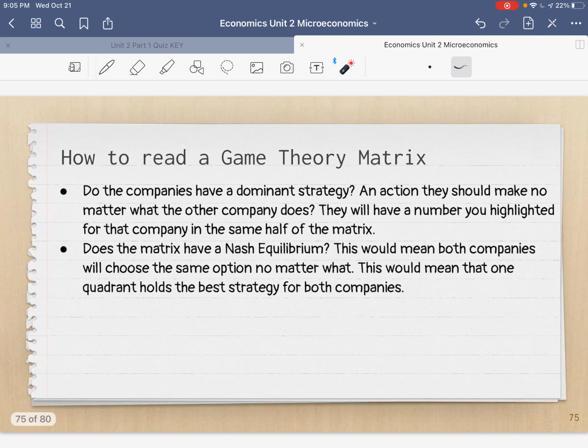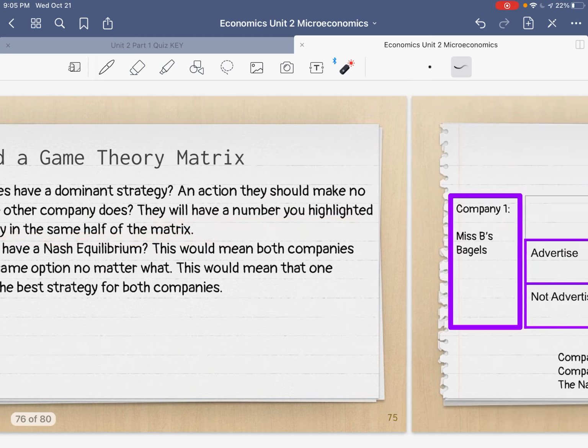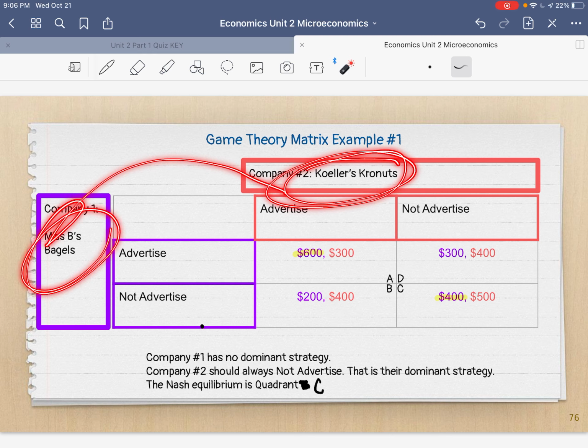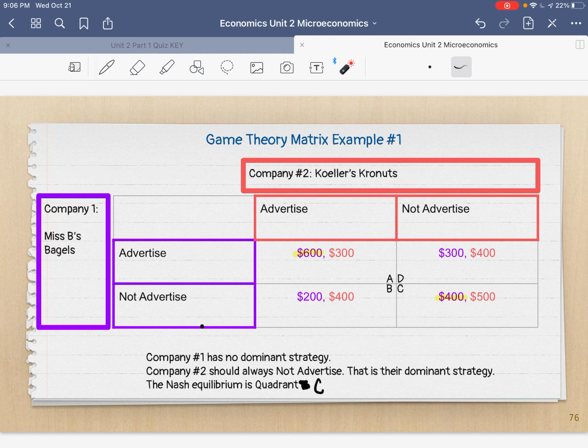And the way we know that is they will have a number that you highlighted for that company in the same half of the matrix if they have a dominant strategy. And these are in different halves of the matrix, okay? So she does not have a dominant strategy. She doesn't always advertise and make money. She has to change her entire situation based on what Miss Keller is deciding to do, okay? So now let's look at what Miss Keller should do based on what Miss B is doing, okay?